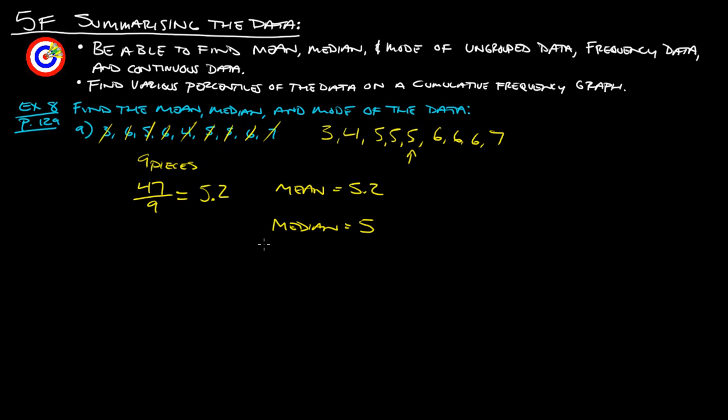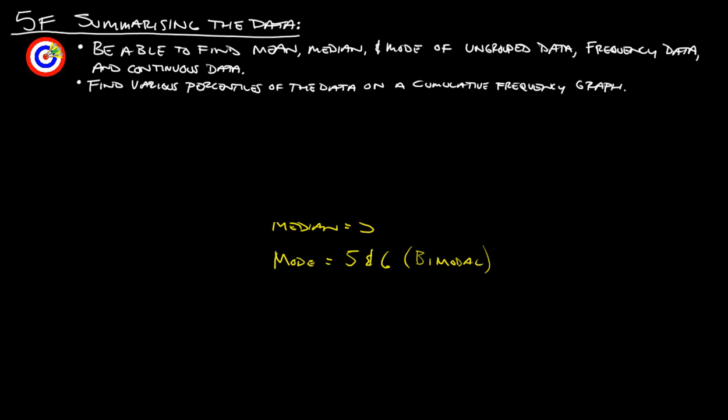So the mode for this one is going to be both 5 and 6. And when you have 2 different modes, you call that bimodal. All right. So that is example 8. Let's take a look at some more.